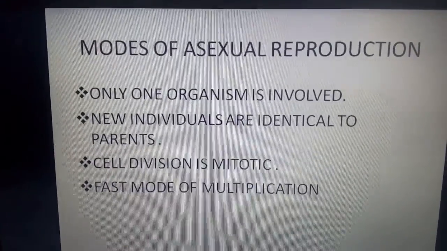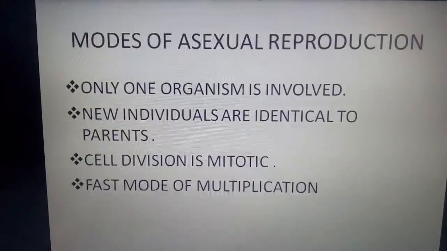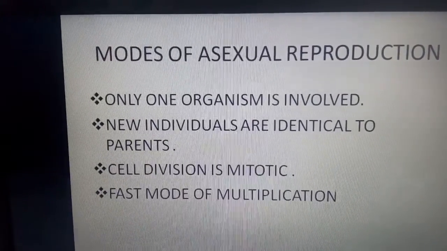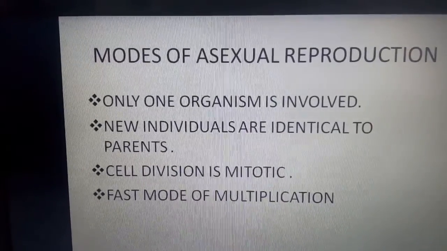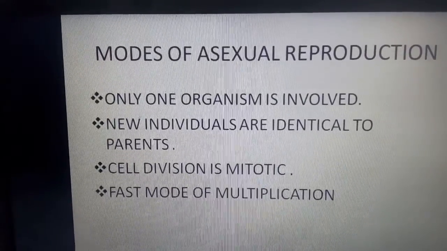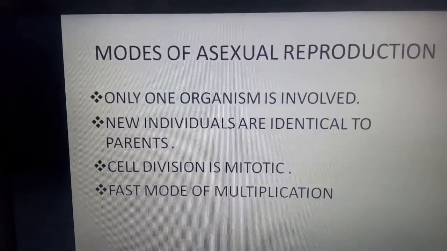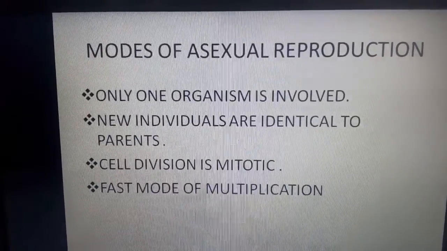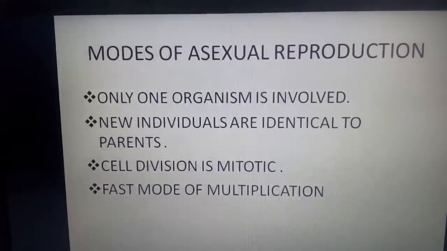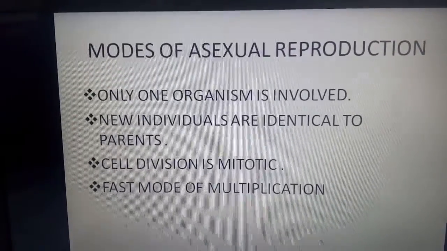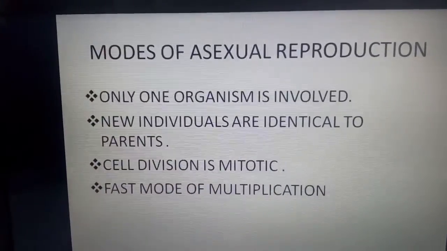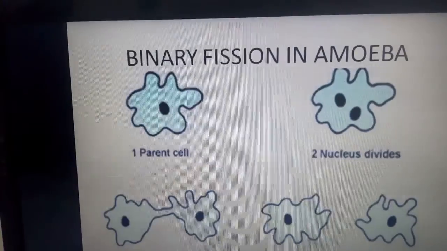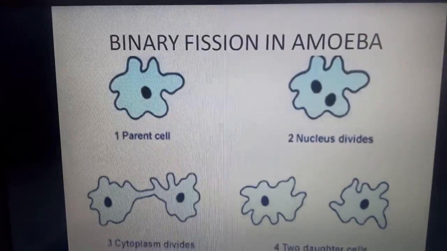Let's discuss the characteristics of asexual reproduction. If you observe, only one parent is involved in reproduction. Next, new individuals are exactly identical to the parent, as a single parent is involved. The cell division is mitotic or amitotic and the mode of multiplication is fast. These are the characteristics of asexual reproduction. Now we are going to discuss the different modes.